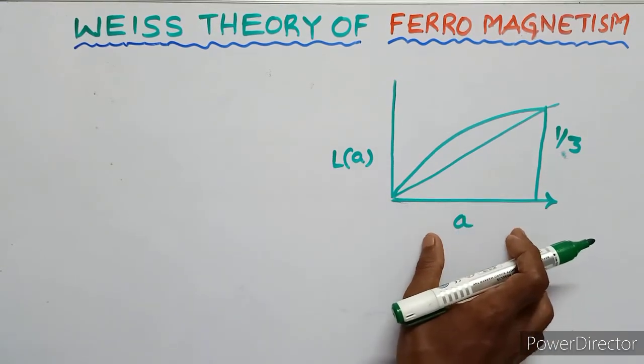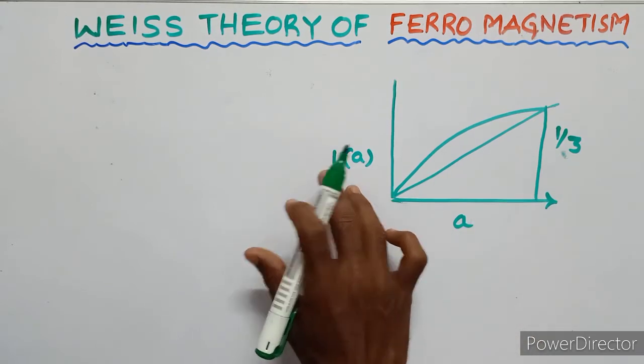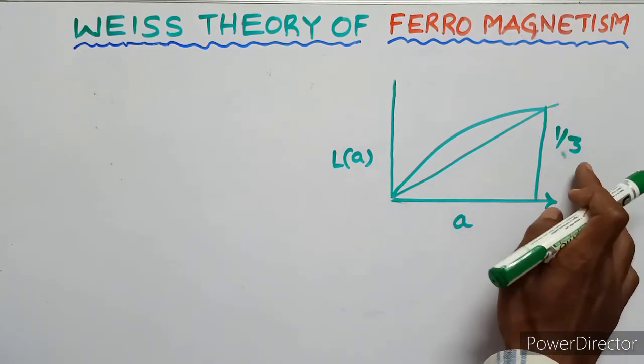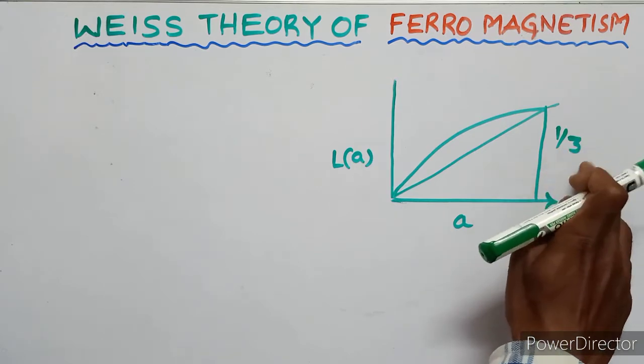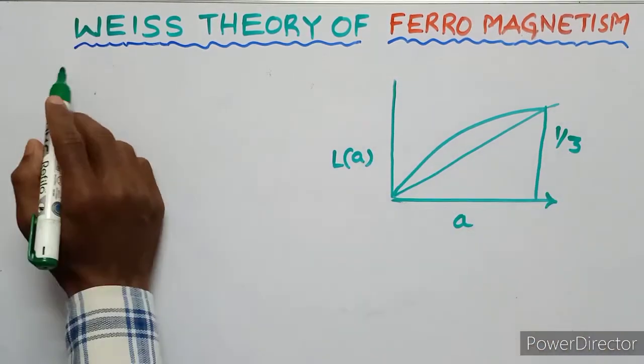On the x-axis variable A, on the y-axis the Langevin factor L of A. The graph is just like this. The slope of the straight line is 1/3.